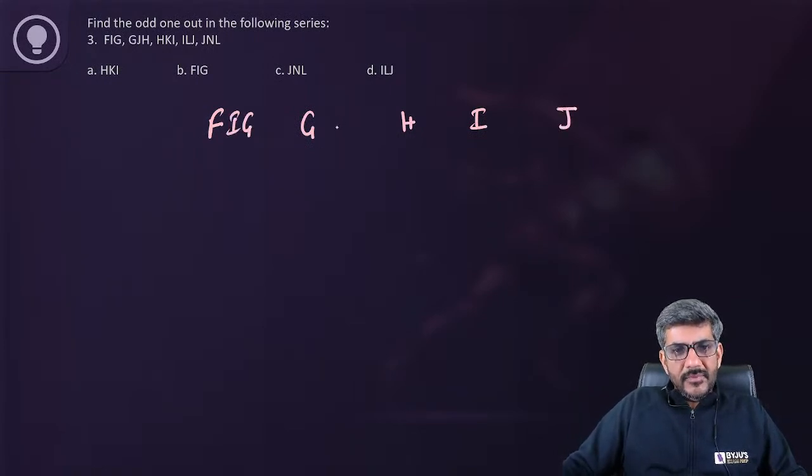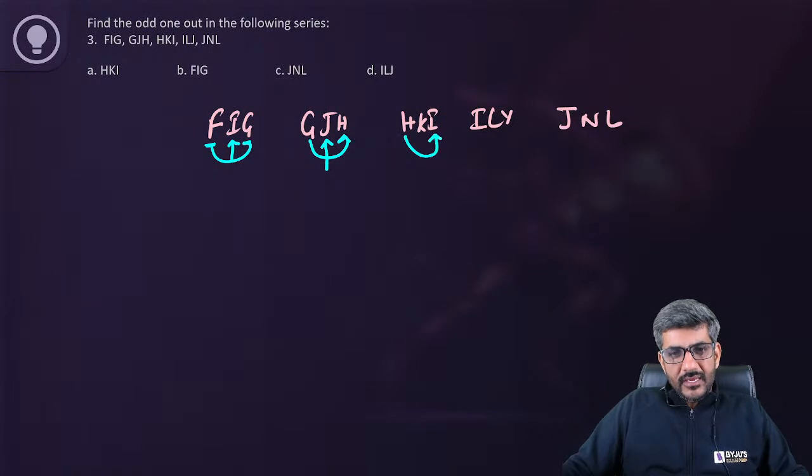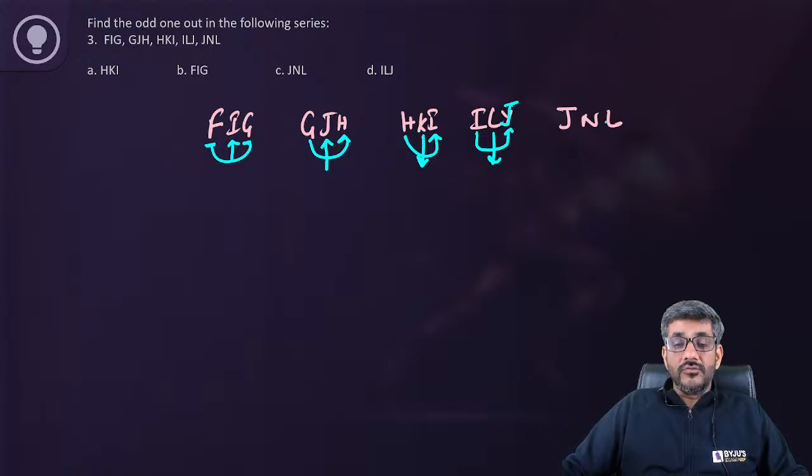F I G, G J H, and then H K I. After that I have I L J and J N L. So after F comes G and then, skipping H, I. After G comes H, after H skipping one comes J. After I comes J, skipping J comes K. And here it is I L J, I am sorry. So H I J, after I comes J, after J skipping K comes L, and after J comes L. So this is wrong.